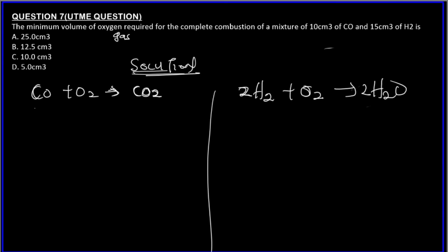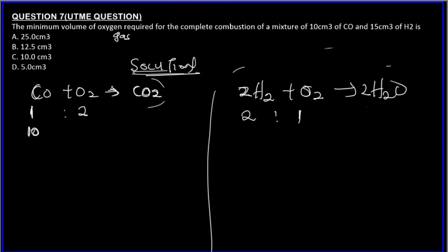So from here now, stoichiometric coefficient ratio 2 to 1. We are dealing with the reactants alone, so we don't need the products. Remember, they said we have 10 centimeter cube.